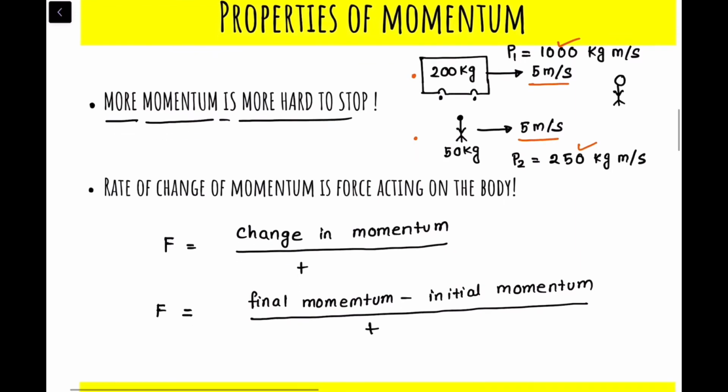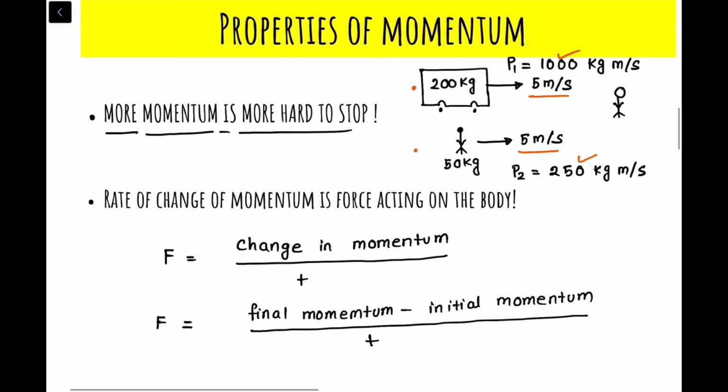Okay, so I can write this as, suppose I represent final momentum as PF, minus the initial momentum, right?